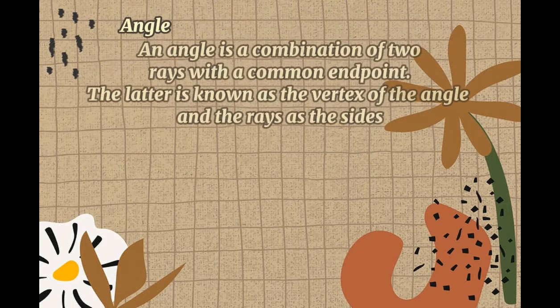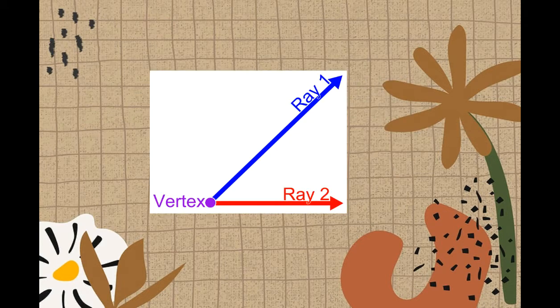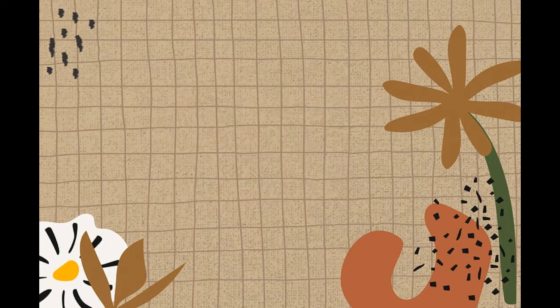So what is angle? An angle is a combination of 2 rays with a common endpoint. The latter is known as the vertex of the angle and the rays as the sides. So we have here the examples of an angle. So this is the angle. So we have here the 2 rays and the vertex.